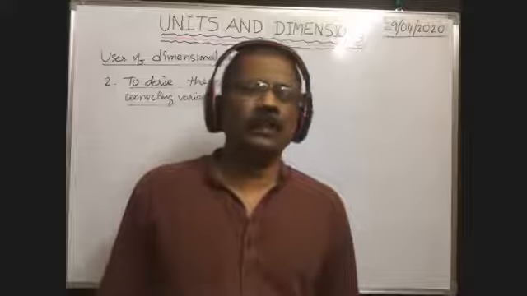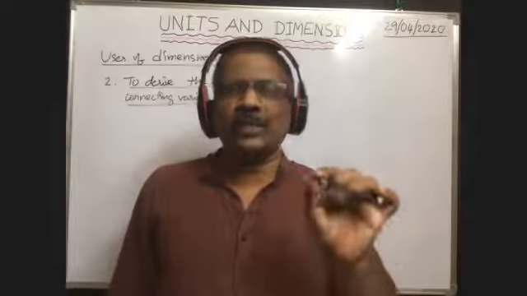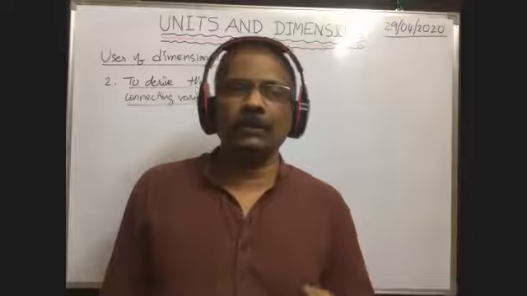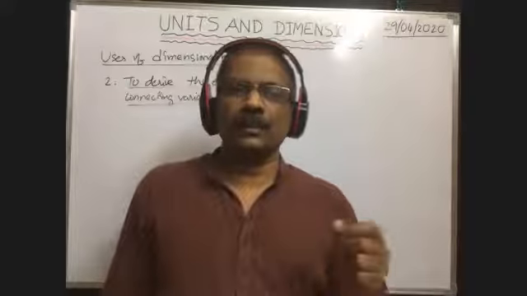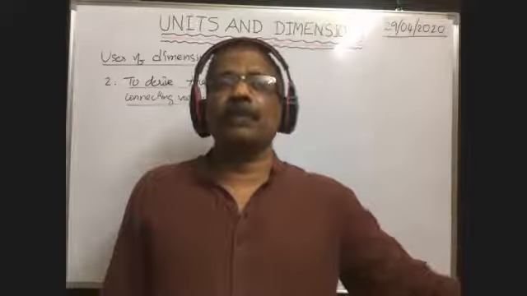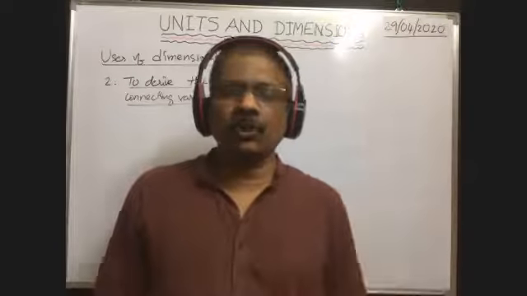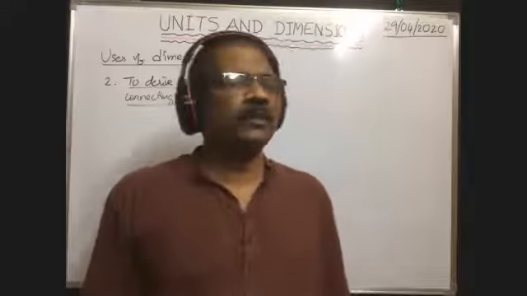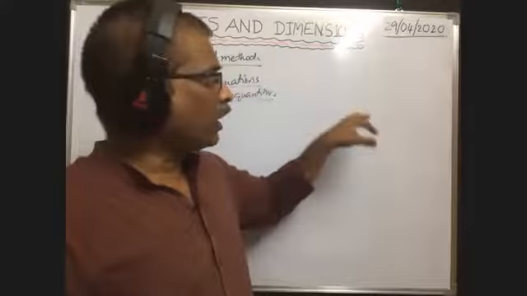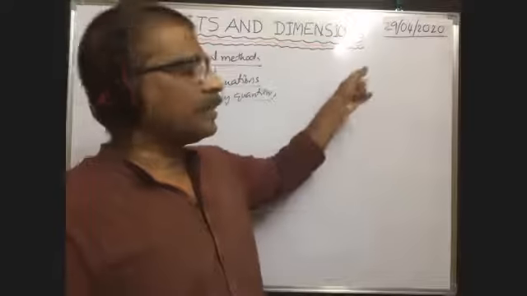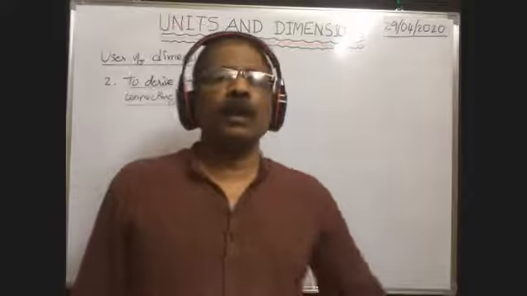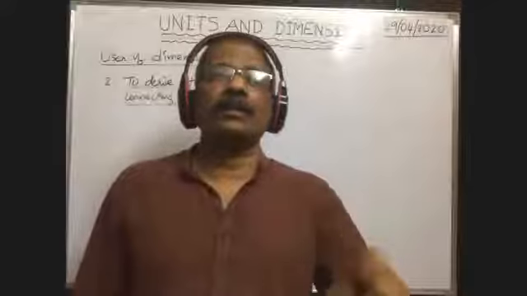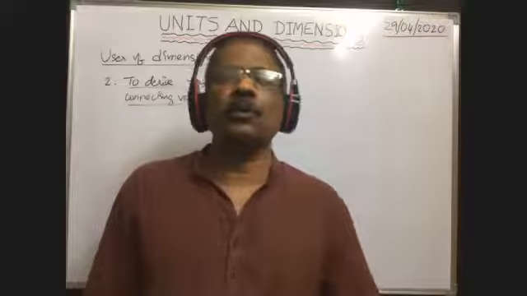So for this, what we need is, for which physical quantity we have to derive the formula, we should know on which other physical quantities it depends. Then only we can derive that formula by this dimensional method. Suppose we want to derive the formula for time period of a simple pendulum. So on what factors or physical quantities the time period of the simple pendulum depends, we should know. That will be given in the problem.